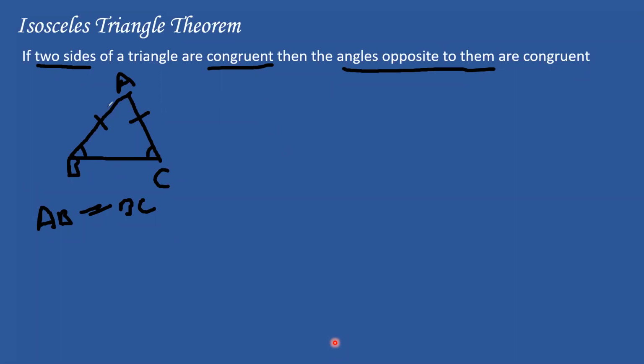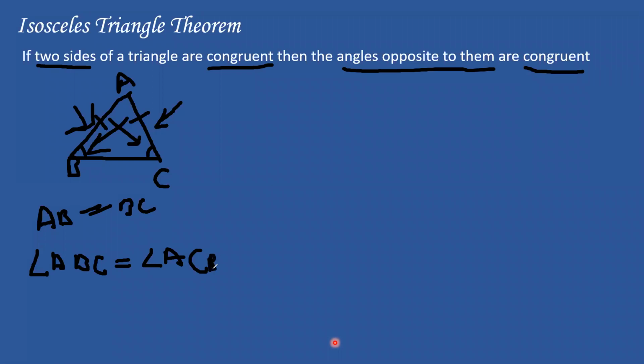So what are the angles opposite? Look at this side. Which angle is opposite to it? This one, angle ACB. And look at side AC. Which angle is opposite to it? Angle ABC. So whichever angles are opposite to the sides which are congruent are going to be congruent. So this is our property. What basically it means is angle ABC will be equal to angle ACB. This is nothing but the isosceles triangle theorem. That's all, nothing more.